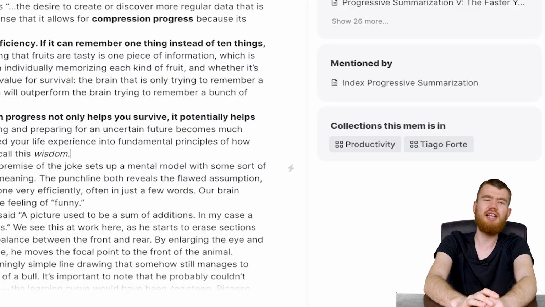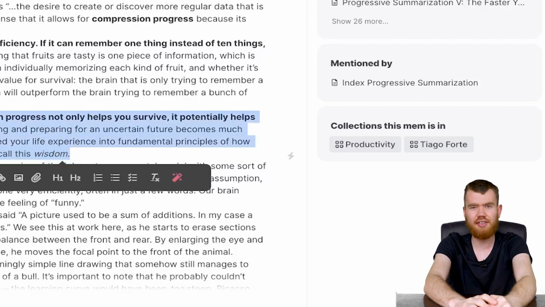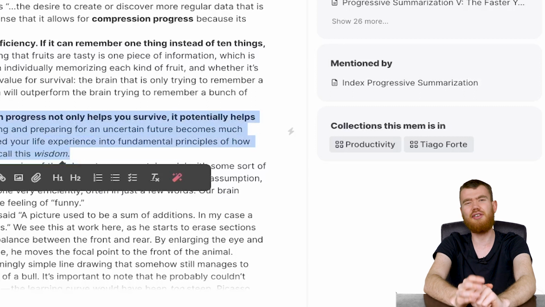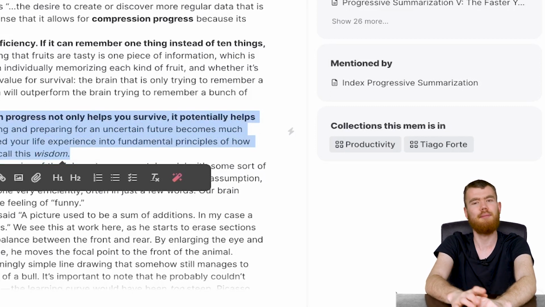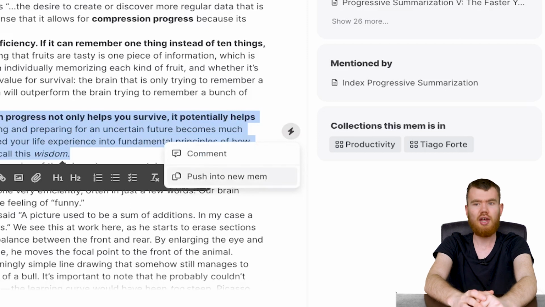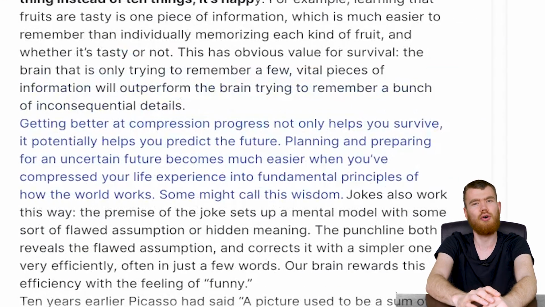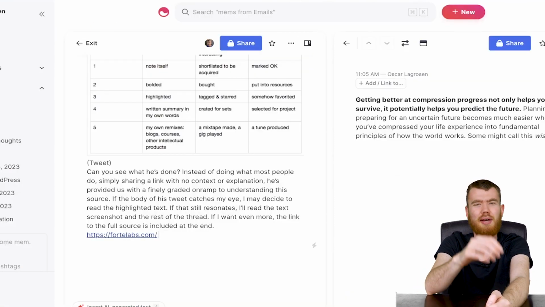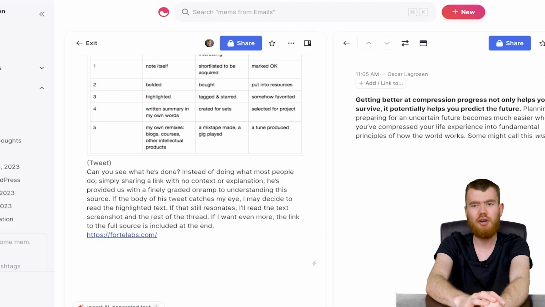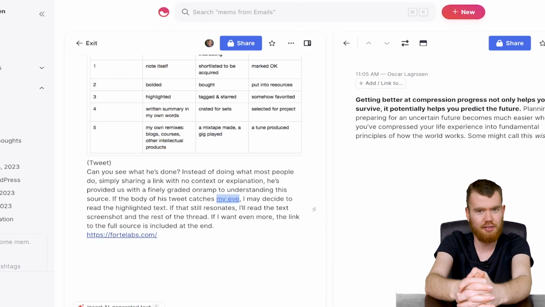But another way to link is also to create notes and links out of selected texts. And if you go back to this lighting symbol over again, you can click on push to a new mem, which is their name for notes, and then a new note has been created and link in the original note. But of course, you can create external links by simply copying and pasting them from wherever you want to, or press Command K while selecting certain text, but you can paste the link right there.